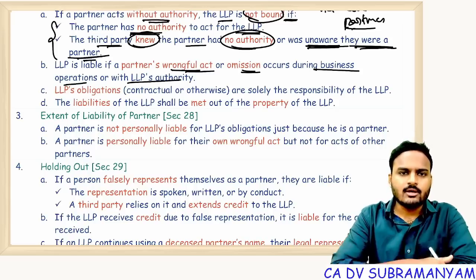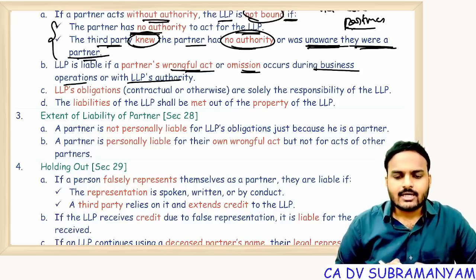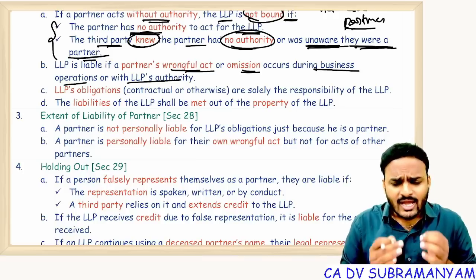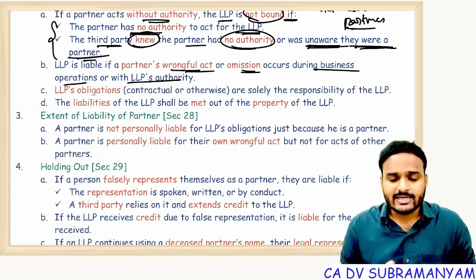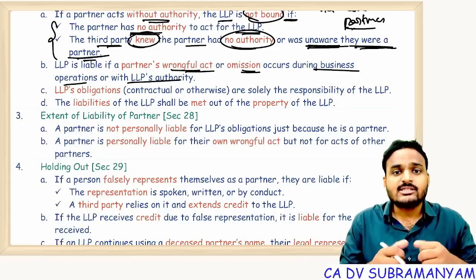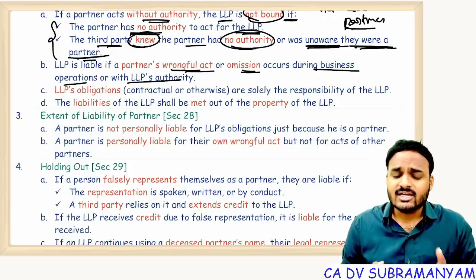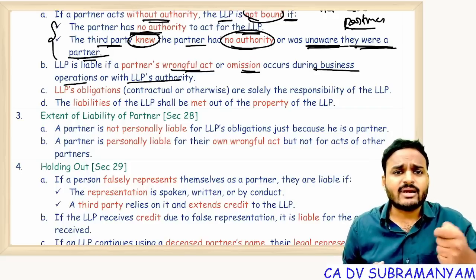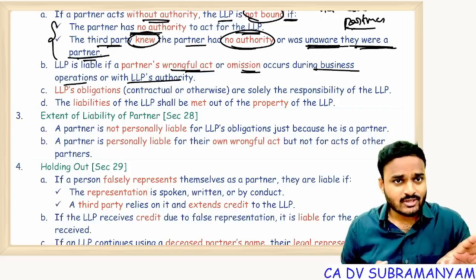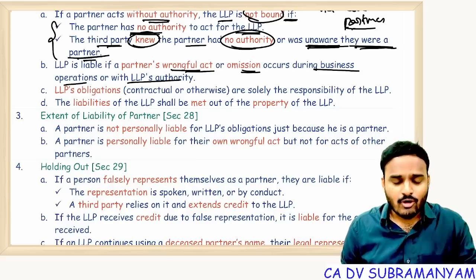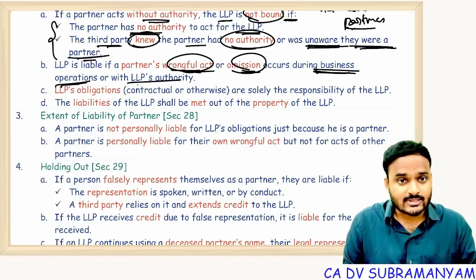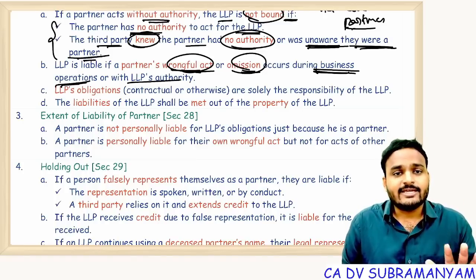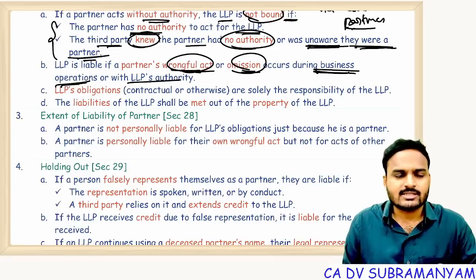For example, one partner who is allowed to collect amounts from debtors collected the amount and misappropriated that money. He didn't account for that money with the LLP. Now subsequently, can the LLP demand money from the debtor one more time? No. So for all wrongful acts and omissions done by the partner during business operations with eligible capacity, the LLP is responsible to the outsiders.